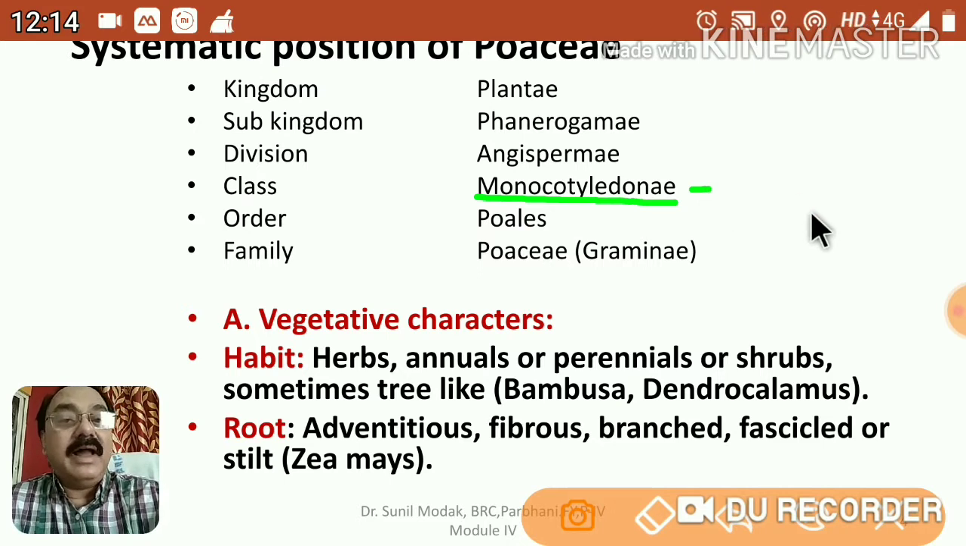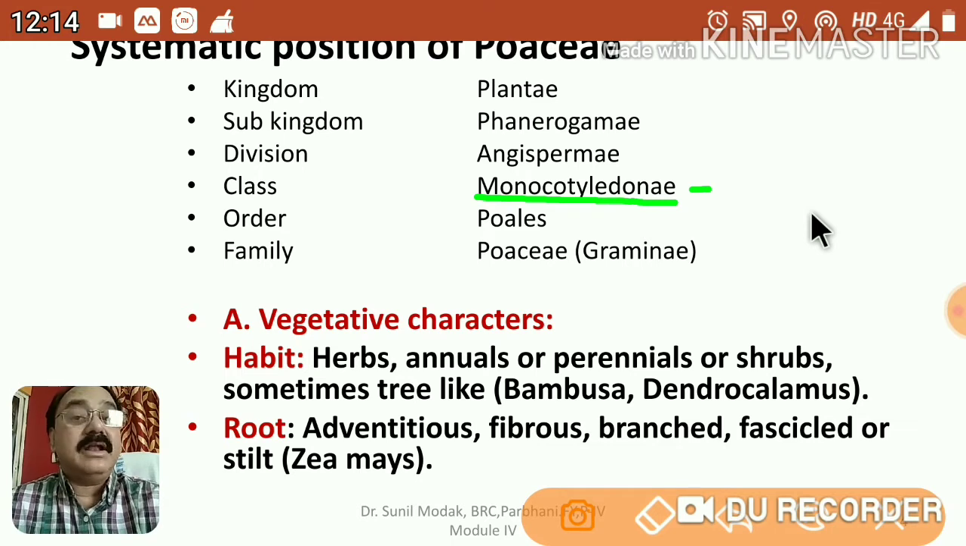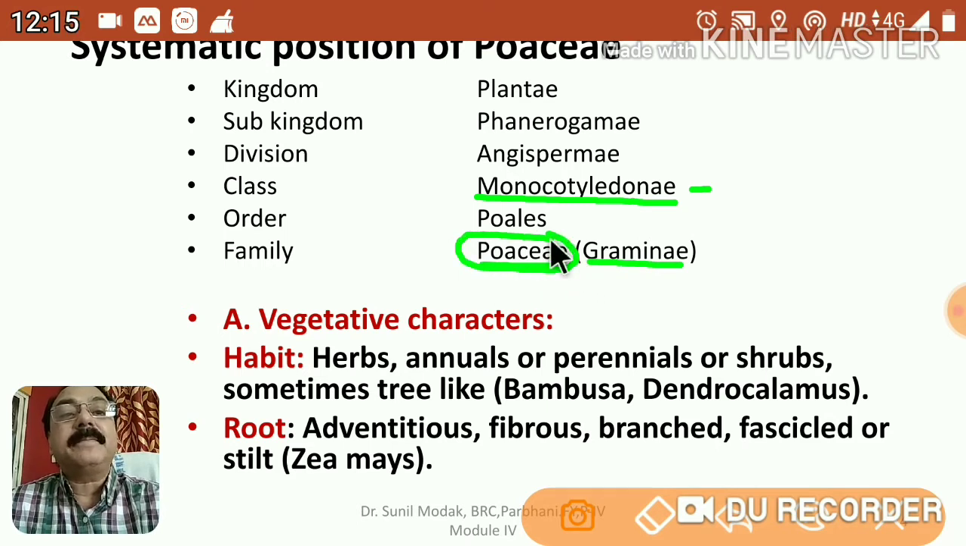If we talk about the flower, it is trimerous. It means the floral members are in multiples of 3. That's another important feature we will come to know when we discuss some of the examples. So this is very important. And then order Poales, and then family Poaceae. Earlier this family was named Gramineae, but according to the modern rules of ICBN, we are using the name Poaceae. Now if we talk about vegetative characters, essentially the members of this family are herbs,